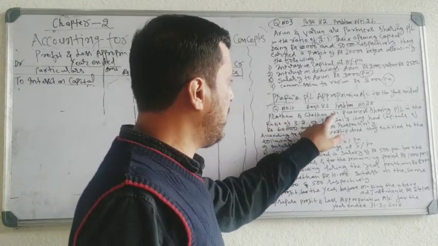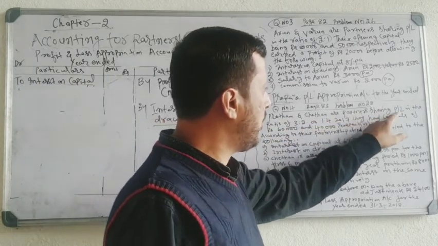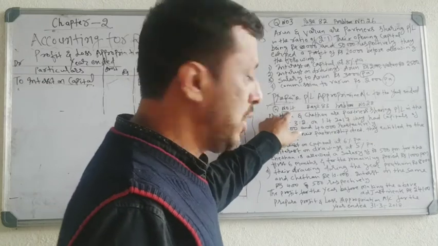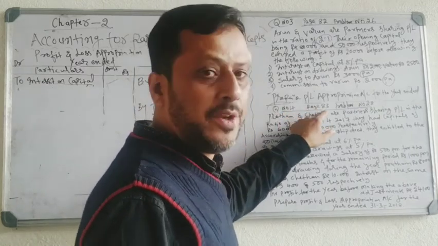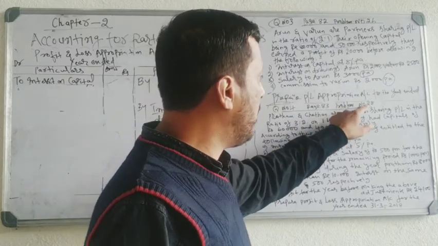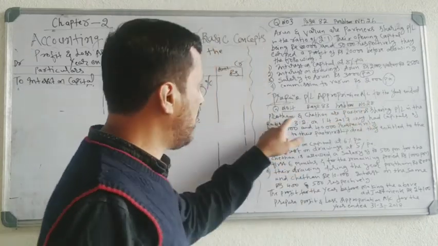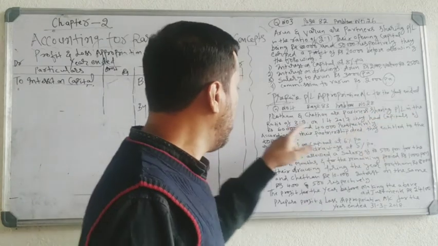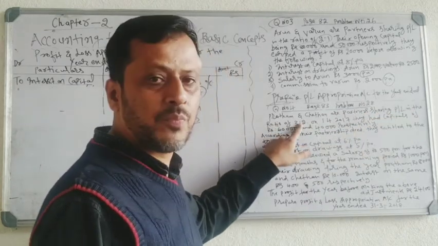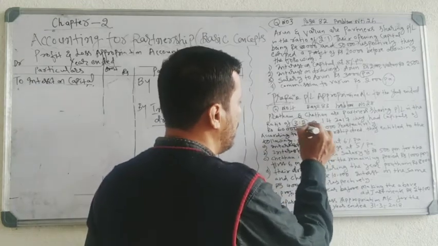Pratham and Chetan are partners sharing profits. Problem number 4, page number 83. Question number 4, page number 83 in your book. Problem number 28. Pratham and Chetan are partners sharing profits and losses in the ratio of 3:2. So the ratio is 3:2.